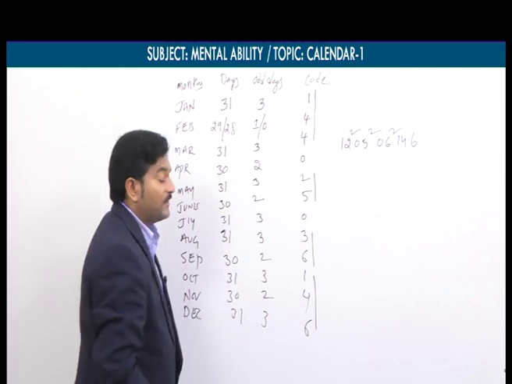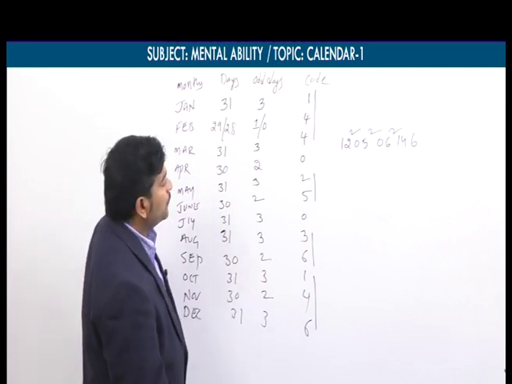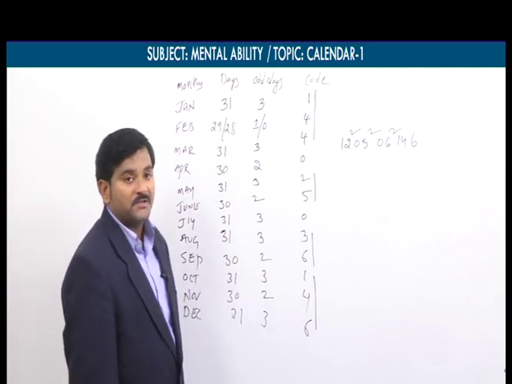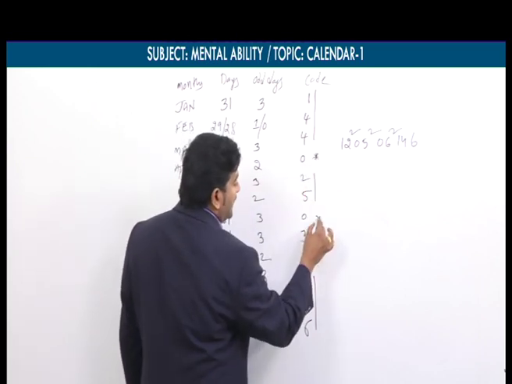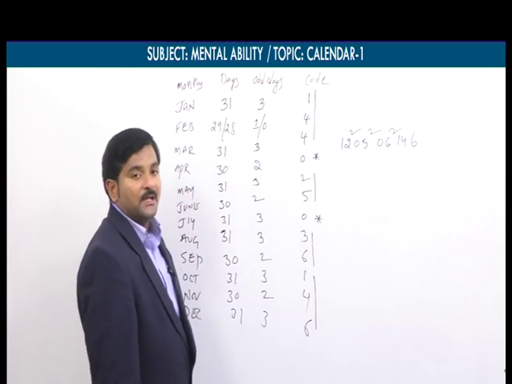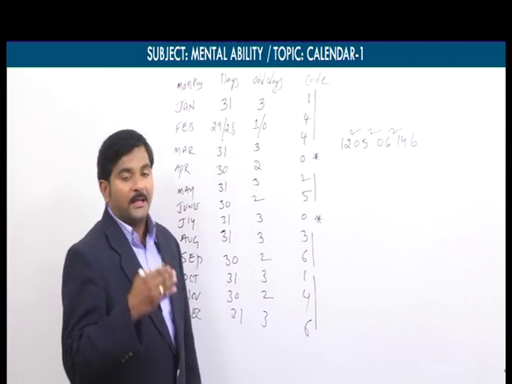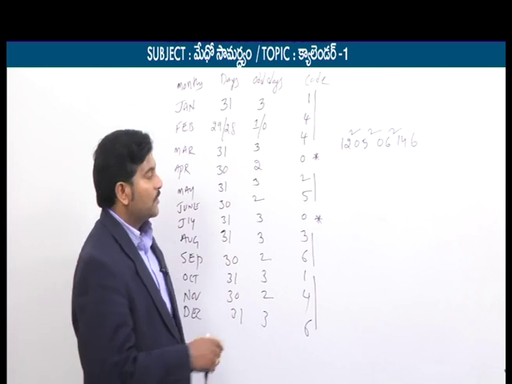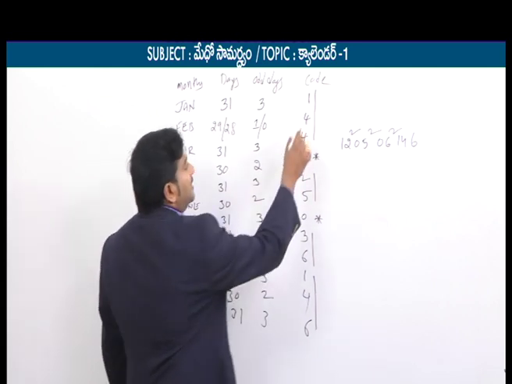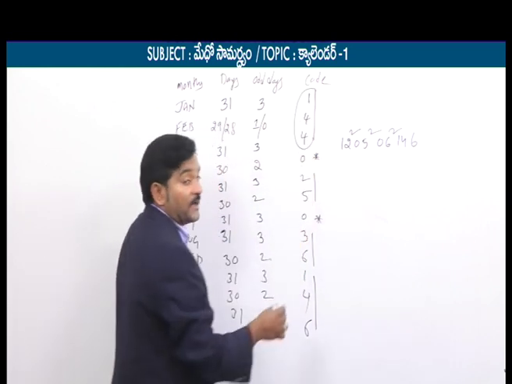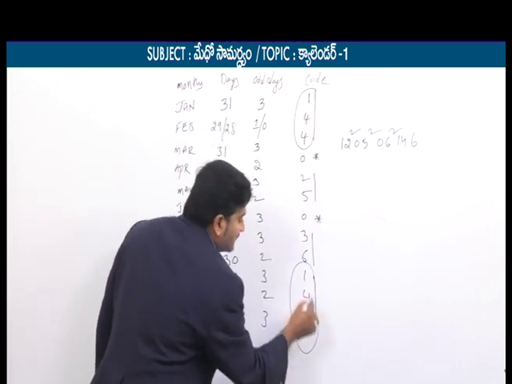144, 025, 036 and 146. How should we remember all these 12 months? Out of these 12 months, only April and July have code 0. The initial 3 months' codes are 144, and the last 3 months' codes are 146.